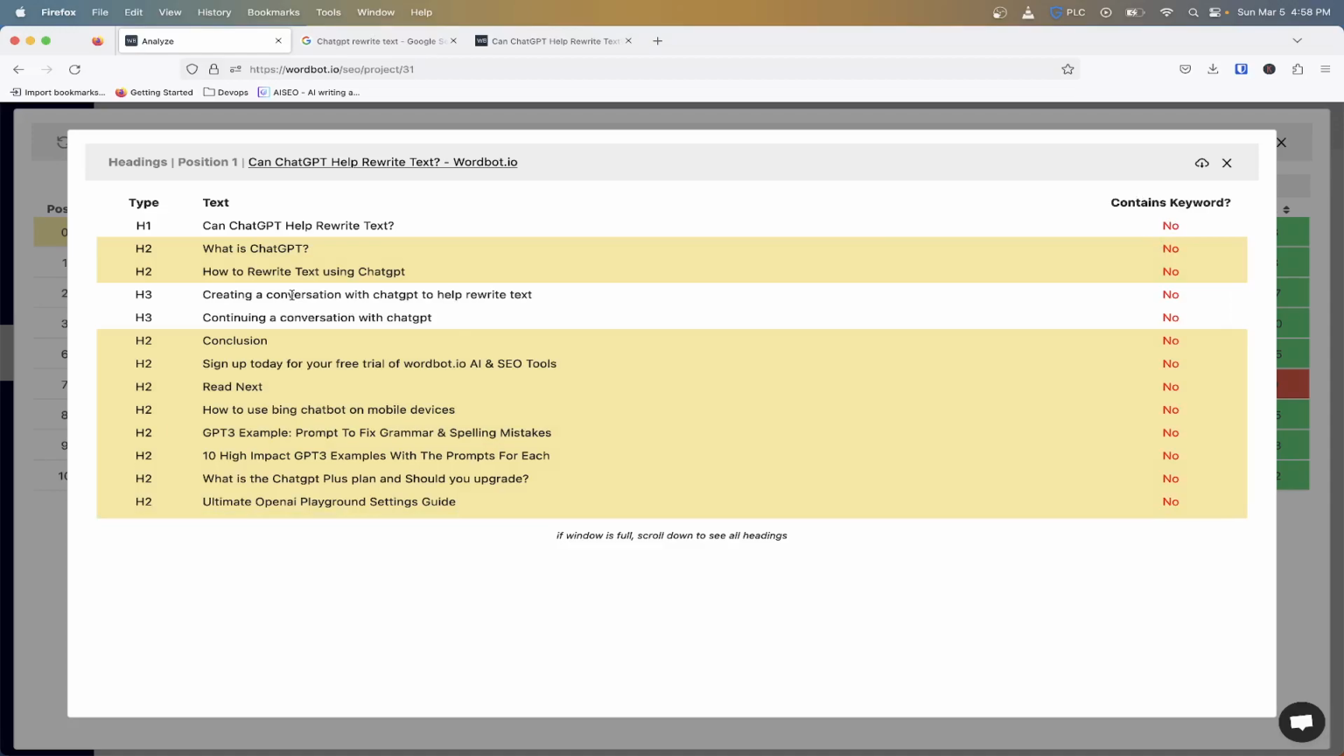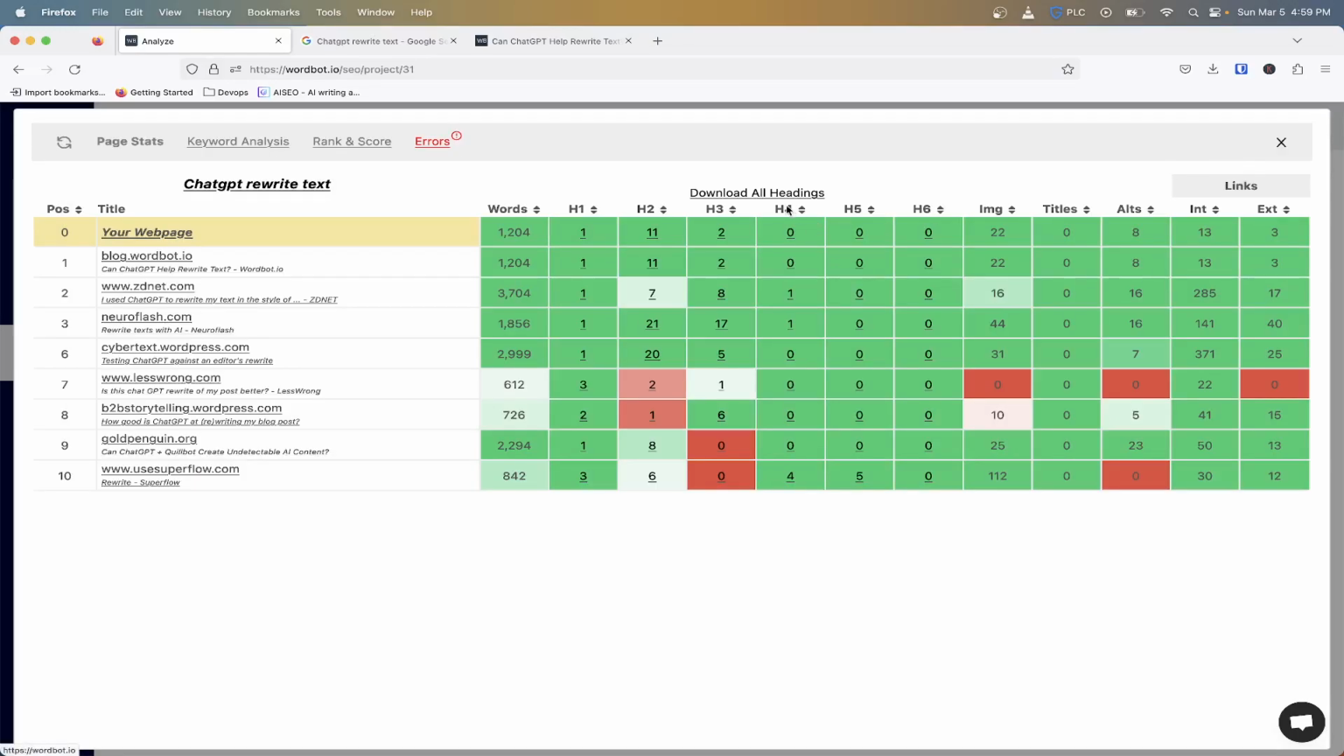Now, if you put it in a certain context, like how to rewrite text using ChatGPT, that could be just you trying to make it flow a lot better. But sometimes you still might want to go through and see how they are specifically using particular words like ChatGPT, or the words rewrite text, inside of their headings there.